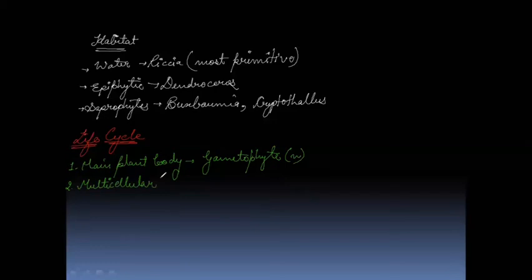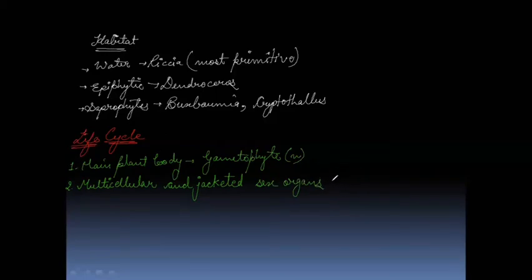No need to go into the concepts or anything. Simple, easy questions are asked. If you remember this point, you can easily mark the answer within 5 seconds without wasting time, because time management is also important for the exams. So multicellular and jacketed means covered sex organs are there, which is a character different from the algae.